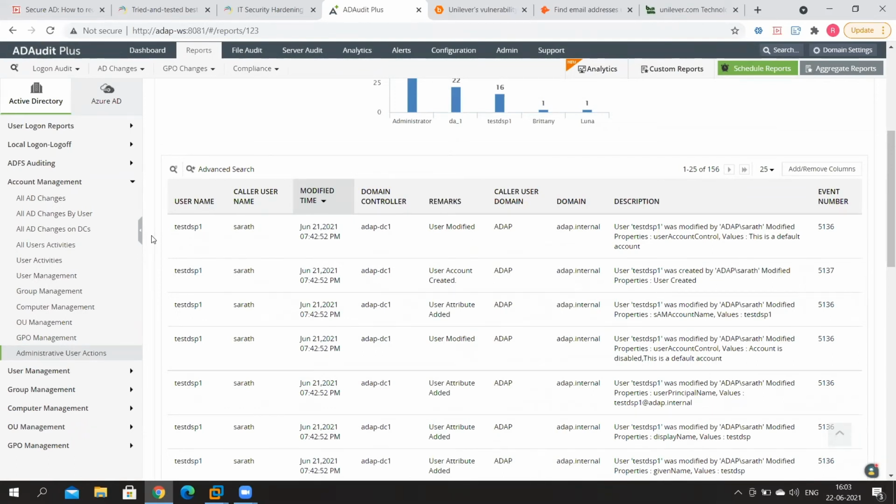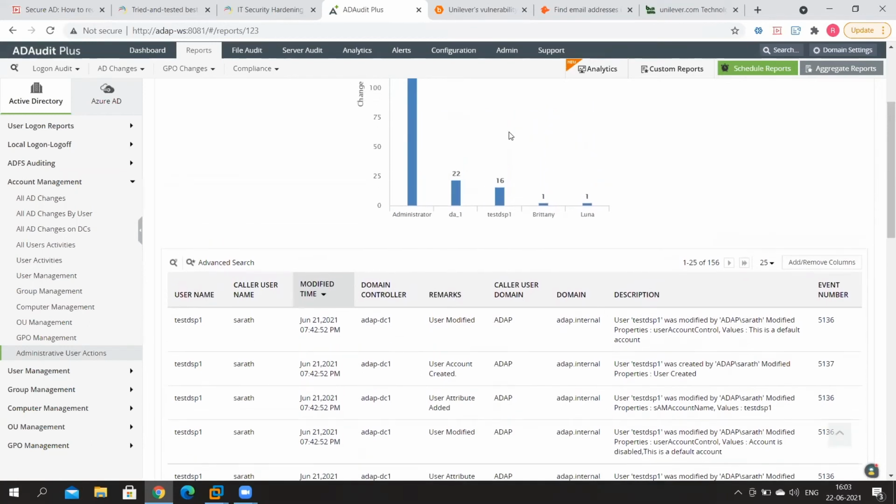It comprehensively displays actions executed by users in the form of a chart that you can see over here. User management actions like user accounts changed, deleted, disabled, enabled, password set, accounts unlocked. Computer management actions like computer accounts changed, deleted, or enabled. And group management actions performed on distribution and security groups. All of these actions are audited, reported, and highlighted through charts over here.